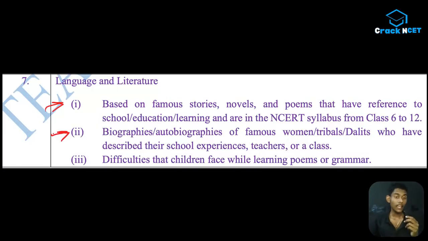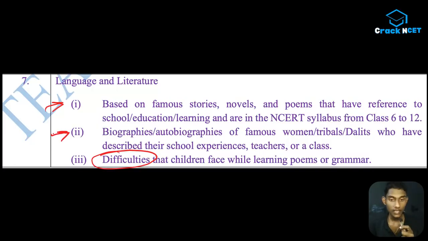But one more thing I would like to remind you is I have already talked a lot about this difficulties part. This is important in social sciences, languages, mathematics, whatever it is, because it is a teaching aptitude examination. Okay, so आगे चलते हैं हम directly. We are getting into one question so that you will get a clear understanding.